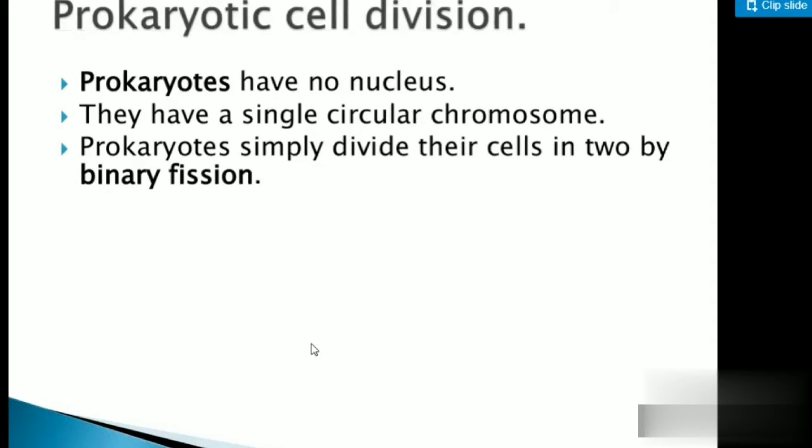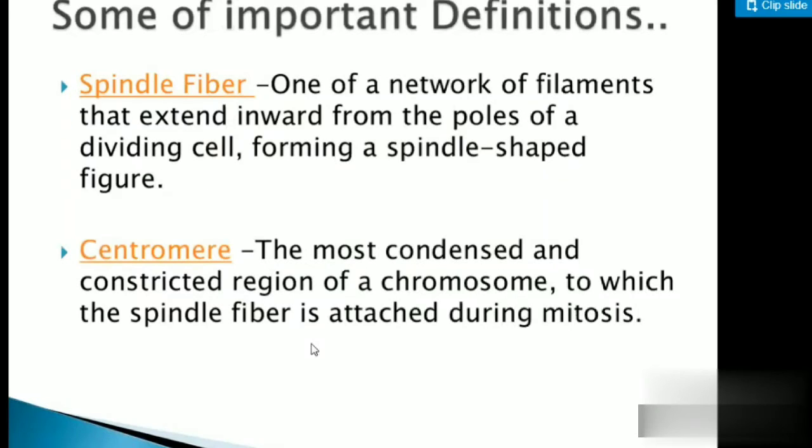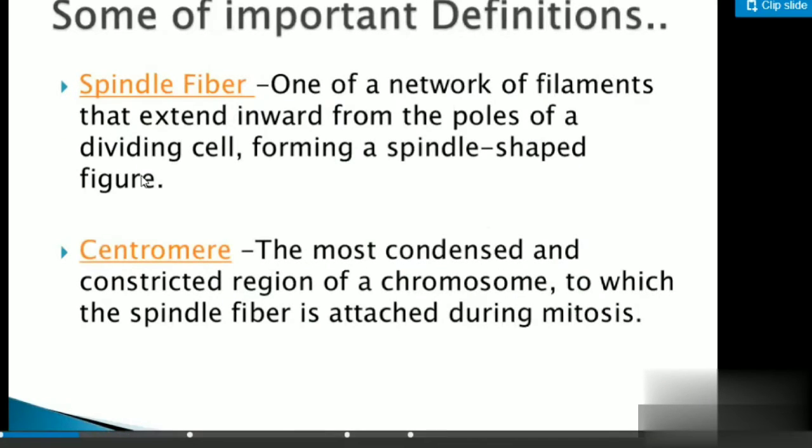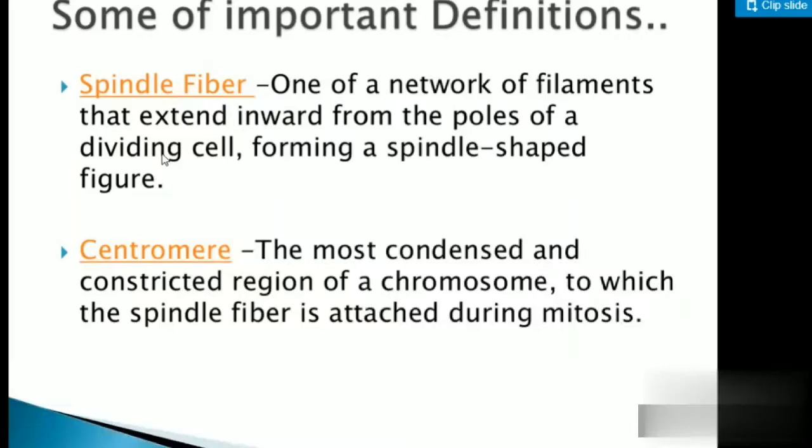Now, some of the important definitions. These are all important terms which we are going to discuss in the process. Spindle fiber. What is the spindle fiber? It is a network of filaments that extend inward from the poles of dividing cells, forming a spindle-shaped figure. What does this mean? It is a fiber-like structure, a network of filaments that attaches to chromosomes and starts pulling them towards the poles. That is the actual function of spindle fiber.